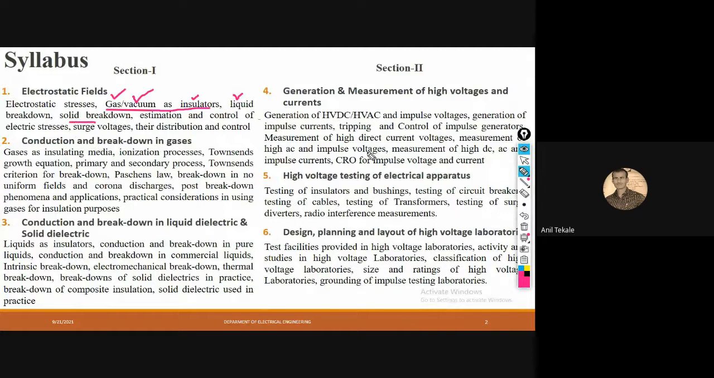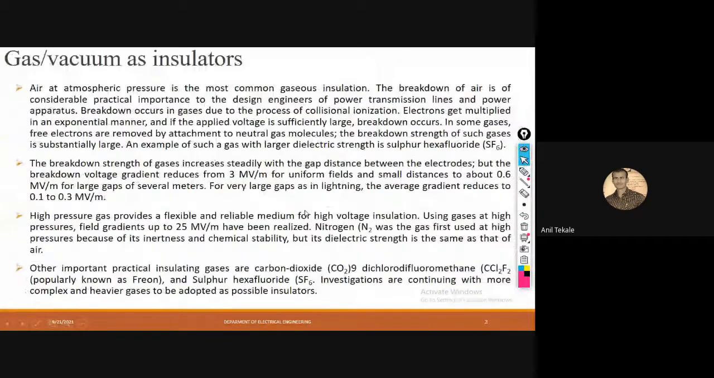So first of all, we will move towards gas as well as vacuum as insulators. As we all know, air at atmospheric pressure is the most common gaseous insulation. Suppose there is one conductor and another conductor at that place. In between these two conductors there is no other medium, which means there is an air medium.